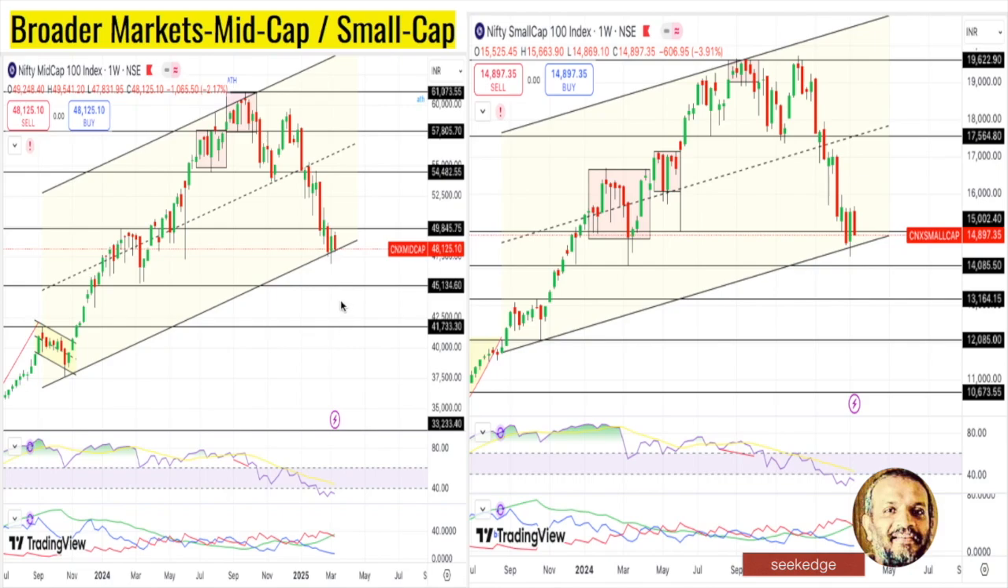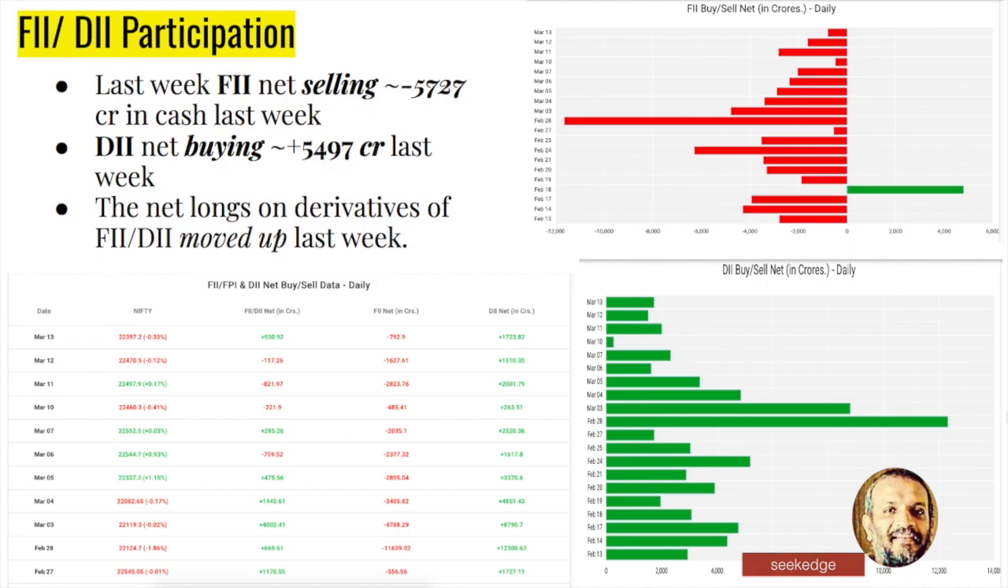In spite of all this correction that has happened from 51,000 to 48,000, it still is weak, but it may find a support at this zone. Keep a close watch. So otherwise, last week was bad. Quite a few bearish moves, with momentum and trend both indicating bearishness in the broader market, from mid cap and small cap.